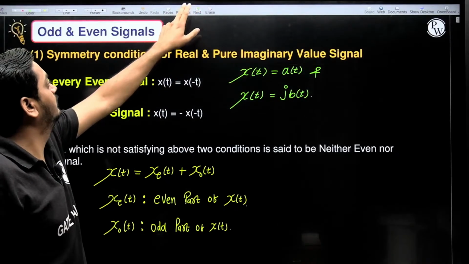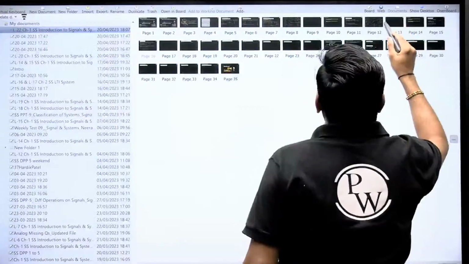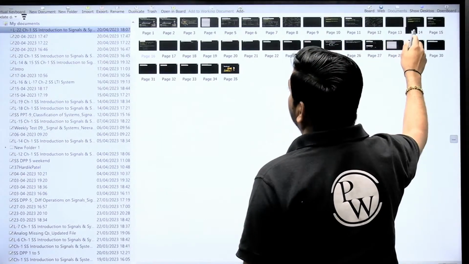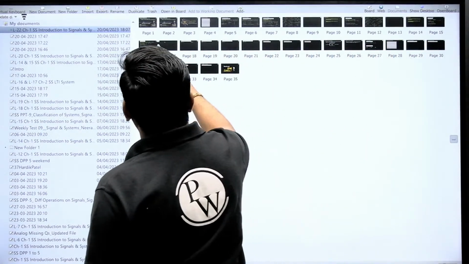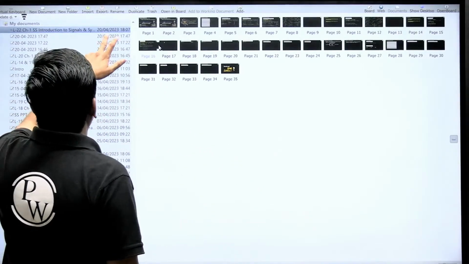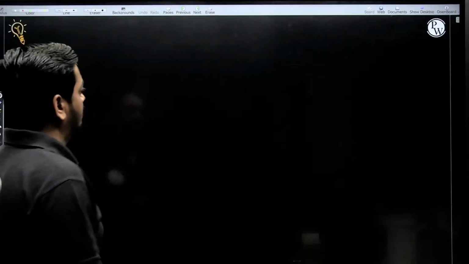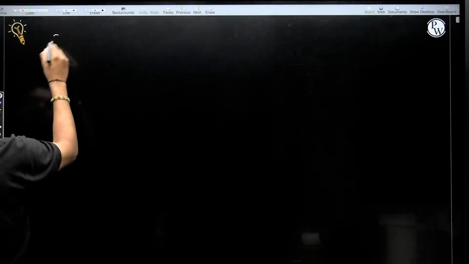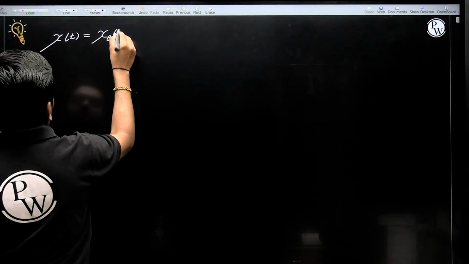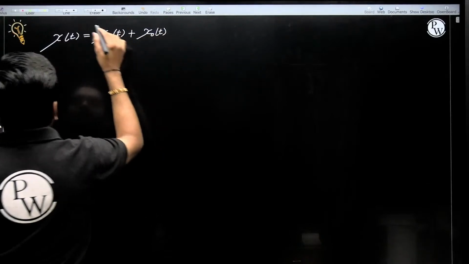So x of t is equal to the sum of its even part and odd part.